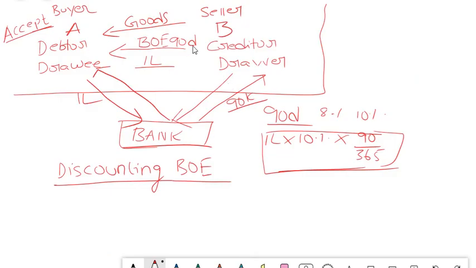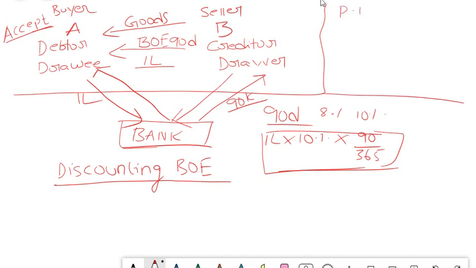So this is the scenario of a bill of exchange. As we have seen, the only difference between a promissory note and a bill of exchange is the person who draws it. In this case, the creditor, that means the person who is lending the money, prepares a bill of exchange, whereas in a promissory note it is just the opposite. That means the debtor. I will write it here itself so that you can identify the distinction.